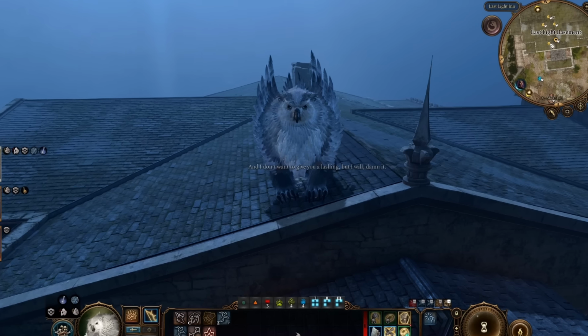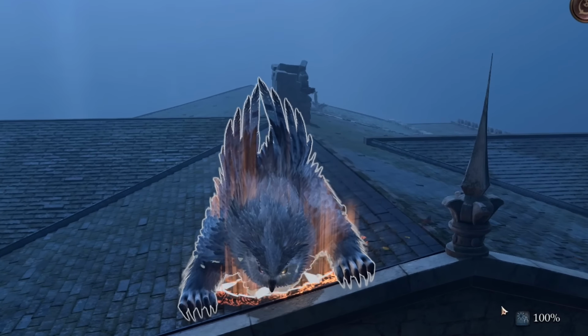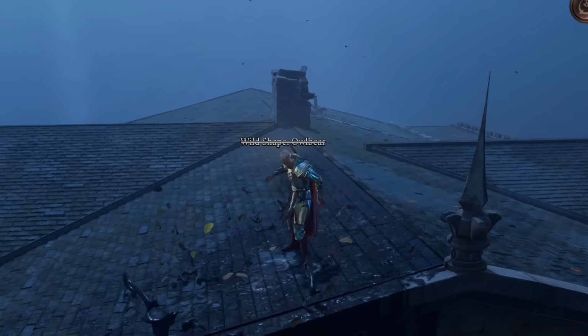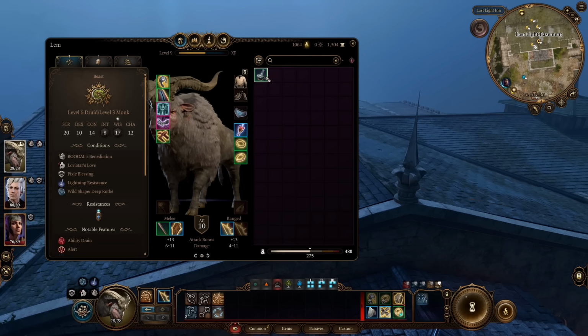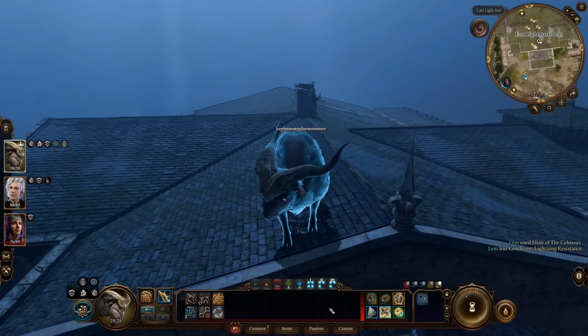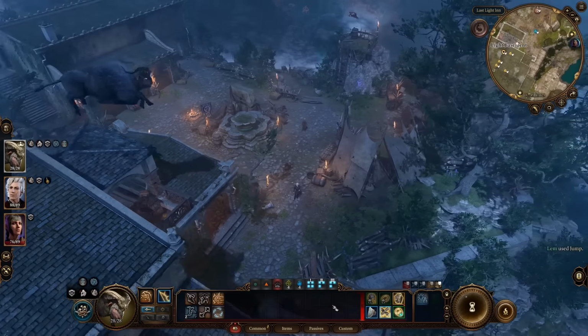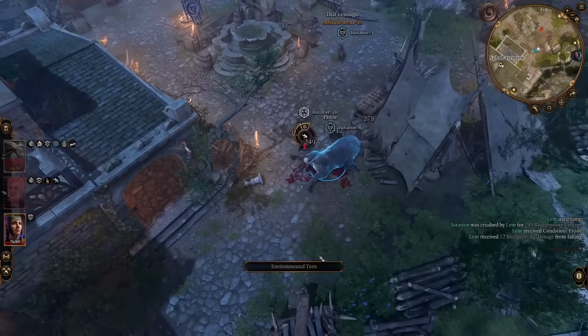With these shape and weight constraints in mind, the best crushing character is still a druid, but you don't have to be an owlbear to do it. Personally, I like Deep Rothe. If you enlarge your Rothe character with an elixir of the Colossus, you can do a ton of crushing damage just from jumping. You don't even have to fall very far to do it.